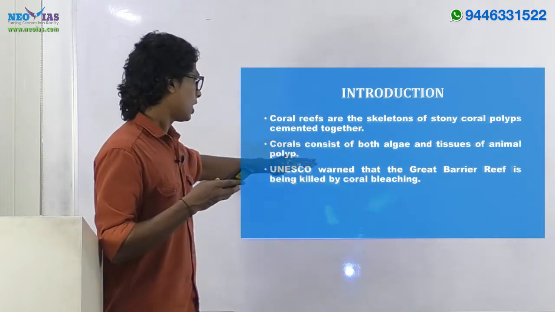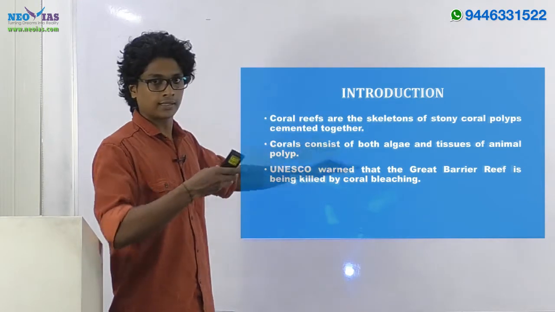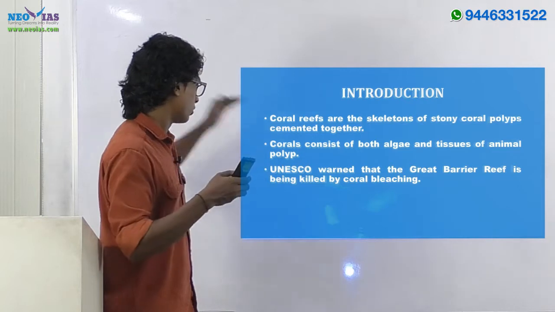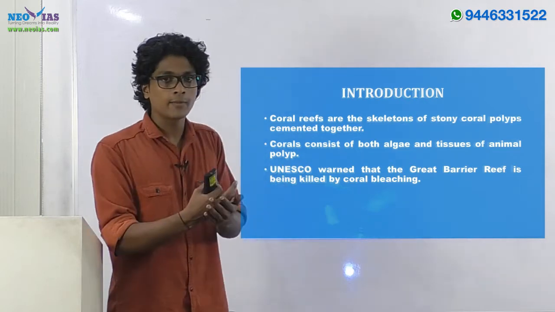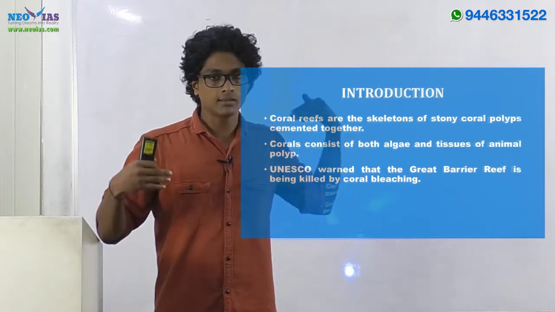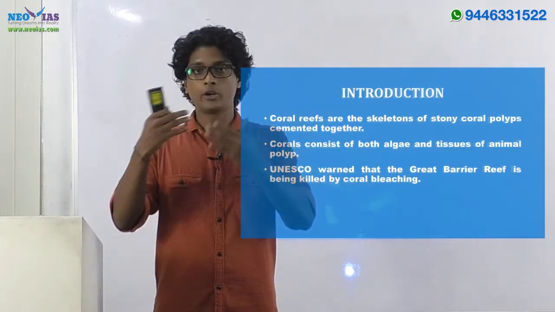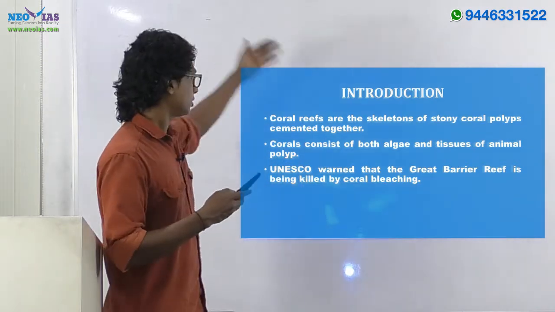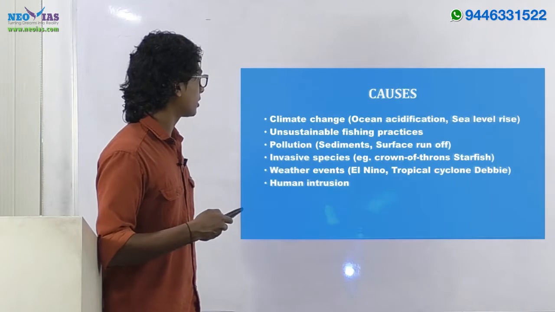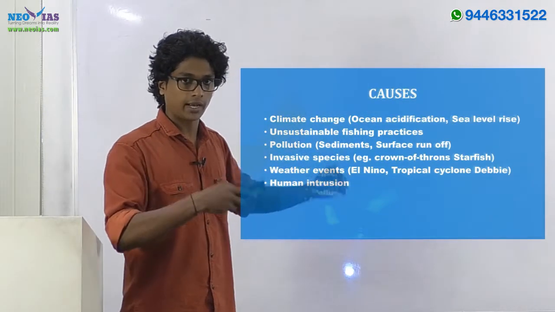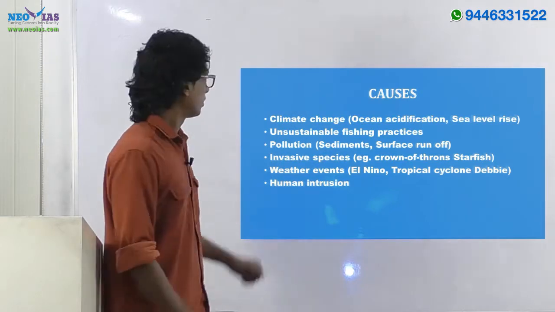And in order to stress the point that the Great Barrier Reef is witnessing dying off, you can mention UNESCO's case. UNESCO has already issued a warning regarding this unprecedented dying off in the Great Barrier Reef, mainly due to coral bleaching or sustained coral bleaching. Okay, so these three points you can bring up in the introduction, and the main subheading should be the causes which are resulting in this unprecedented dying off.